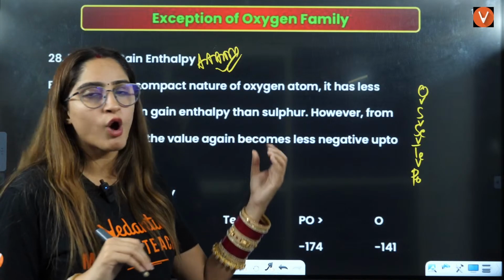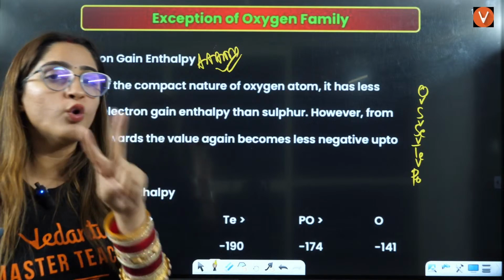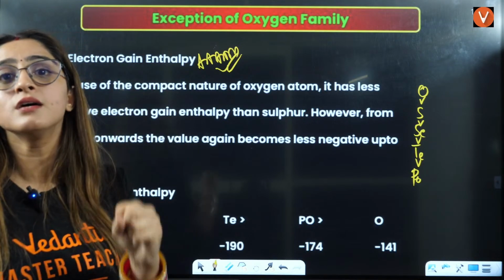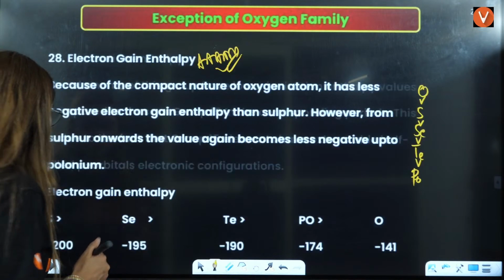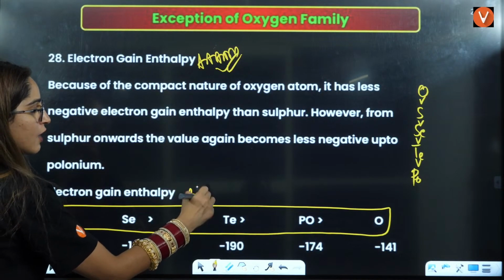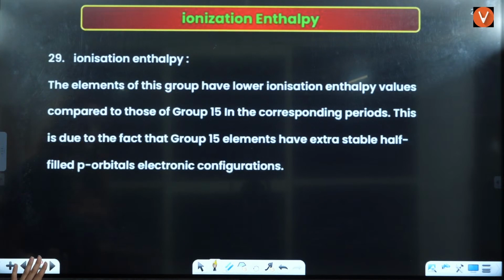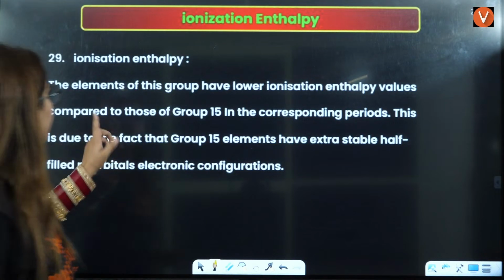But because of its very small size and the 2 lone pairs around it, it has a lower electron gain enthalpy because of the electronic repulsion. This order is very, very important, and the reason I have told you is the electronic repulsions here. Next we have ionization enthalpy.